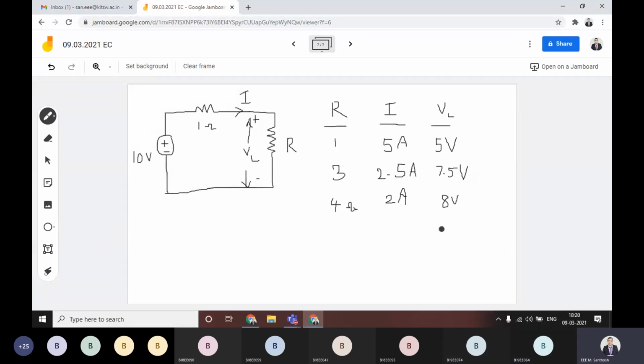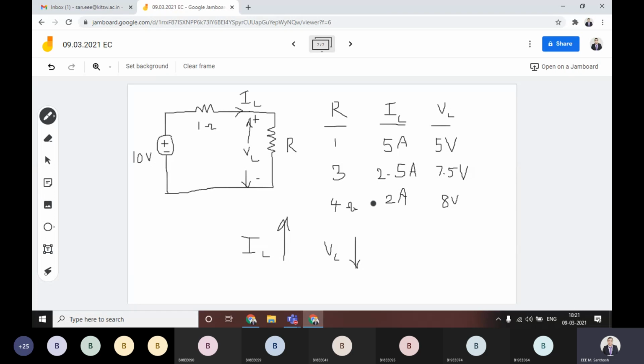The simple understanding here with the practical voltage source is, whenever you consider the load current IL, whenever this IL is increasing, what is happening to the VL? It is obviously decreasing, right? You understand this point?